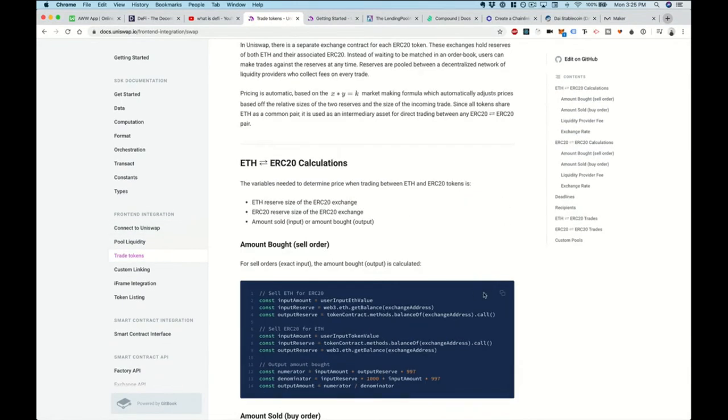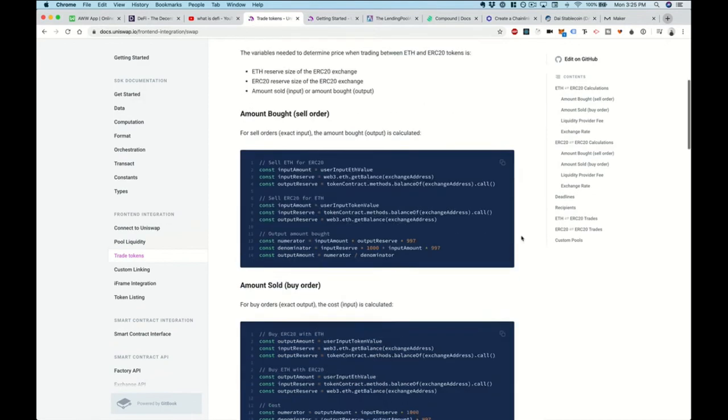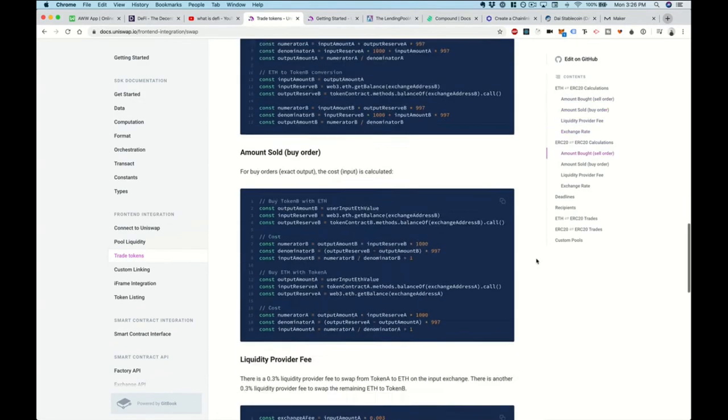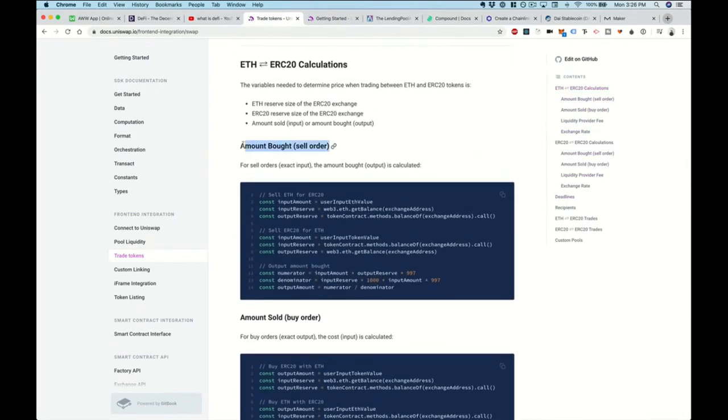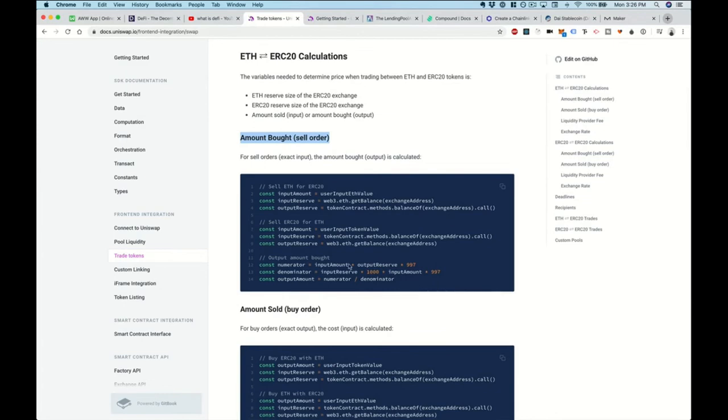There are a few different ways to do this. You can trade Ether, Ethereum's cryptocurrency, with ERC20 tokens. You can trade ERC20 to other ERC20 tokens. Here's examples on how you can do that. So you basically create a sell order like this. You calculate your input, and then you calculate the output.